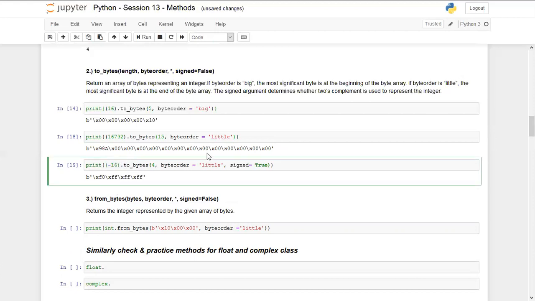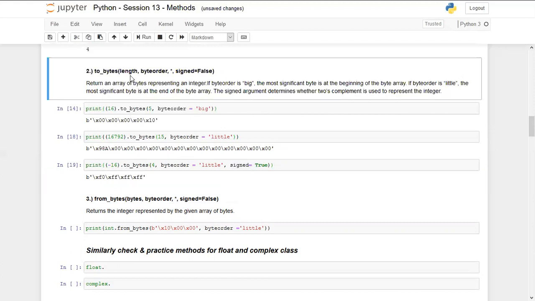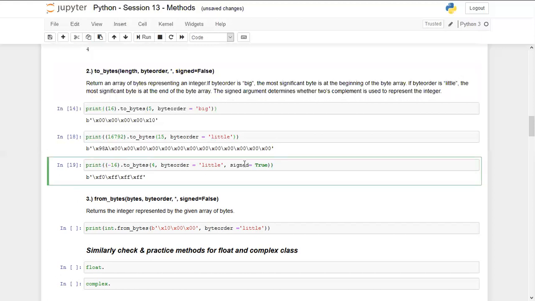I hope so. I have not used this sign parameter much, or even these methods in my experience, because integer methods are very rarely used. For us, mostly list methods, dictionary methods, and string methods are used most of the time, like 98% of the time. But this is just for your knowledge that these methods exist and how to use them. So maybe I'm not sure about this parameter, to be honest. You can check it on Google later.